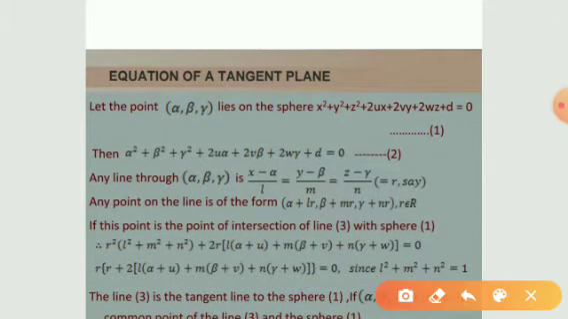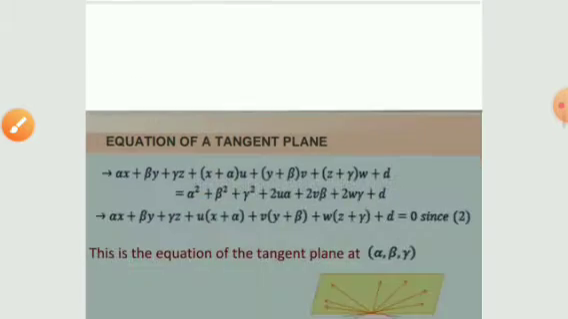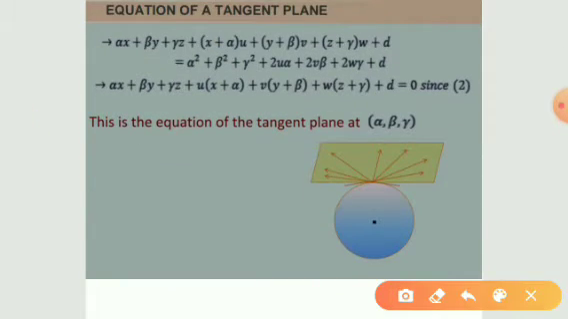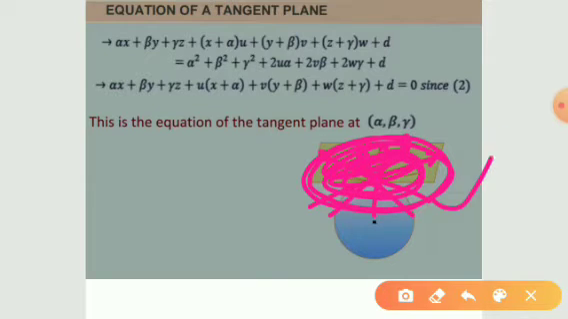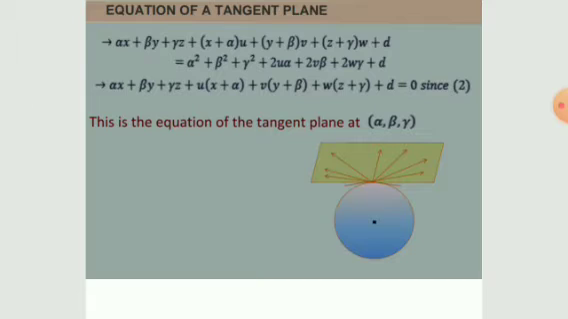So now, equation of a tangent plane. How to find the equation of a tangent plane? Before going to that, see this diagram. Suppose this is a sphere and take a point on the sphere like this. At this point we can draw many tangent lines to the sphere like this. Infinitely many tangent lines are there. But we can observe that all tangent lines lie on a plane which is a tangent plane to the sphere.